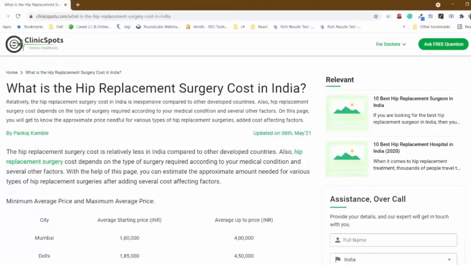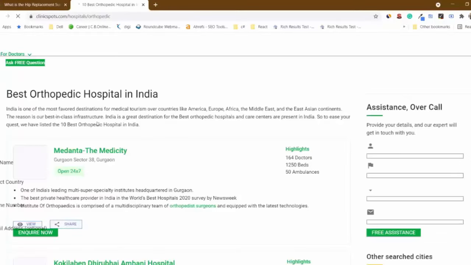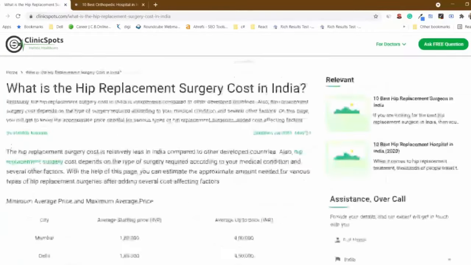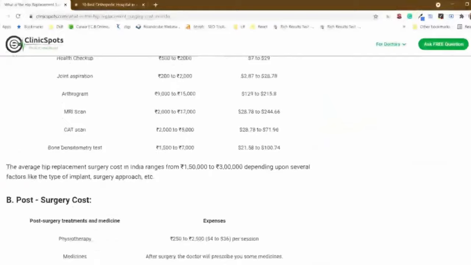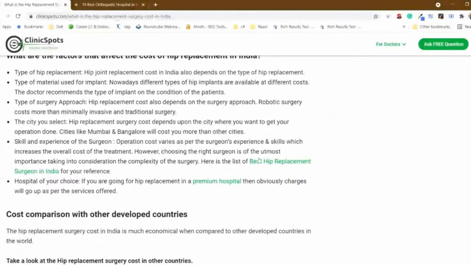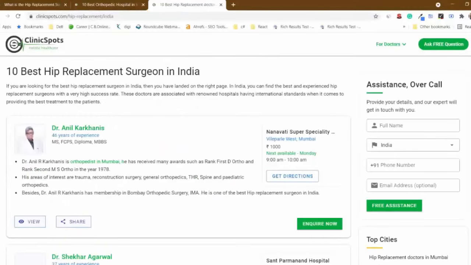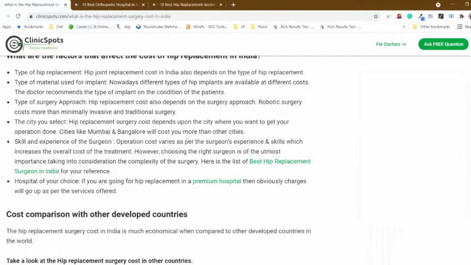For example, this is a page on hip replacement surgery costs in India. You can see a link has been added to another page of the same website. Alright. Similarly, when I scroll down, you can see that when I click on the anchor text, on the same website but a different page, a link has been given. So this process is called internal linking.